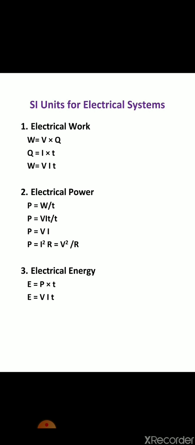Now third is electrical energy. Electrical energy is the total amount of work done in an electrical circuit, or it is the product of power and time. So electrical energy is power into time. Power is V into I, so electrical energy is given as E equals VIT. And this electrical energy is always measured in joule.